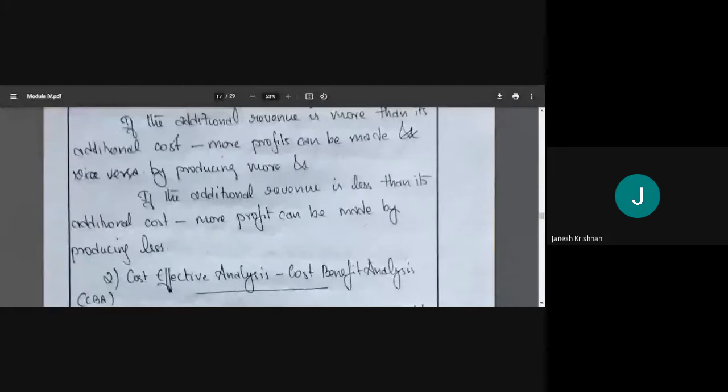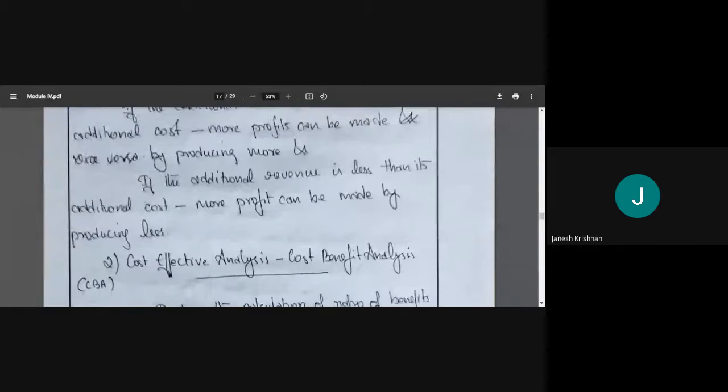Okay, but when we are producing 1,000, our revenue is 11. So when we are producing 999, our revenue will be more, like that. So when we decrease, if the marginal revenue is less than the additional cost, more profit can be made by producing less. That is the first method, the marginal analysis method. Go through this. We will discuss it again tomorrow.